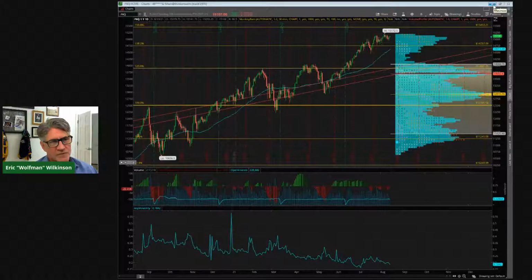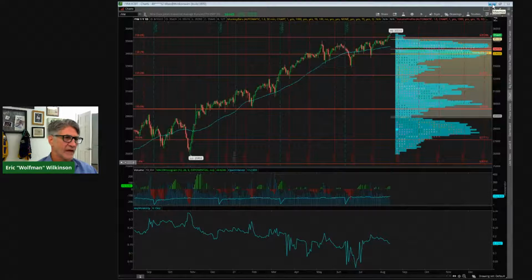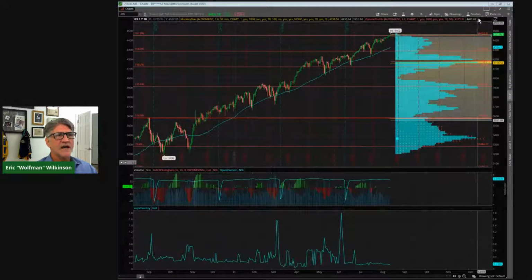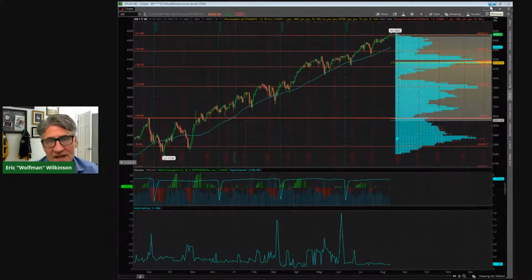Only because of those bigger names. I'm going to show you a few things here in a minute that is looking a little weak that we could take advantage of to the downside, but you can see the Dow Jones Industrial Average, new high here. E-mini S&Ps, another new high. As a matter of fact, we printed the high yesterday.